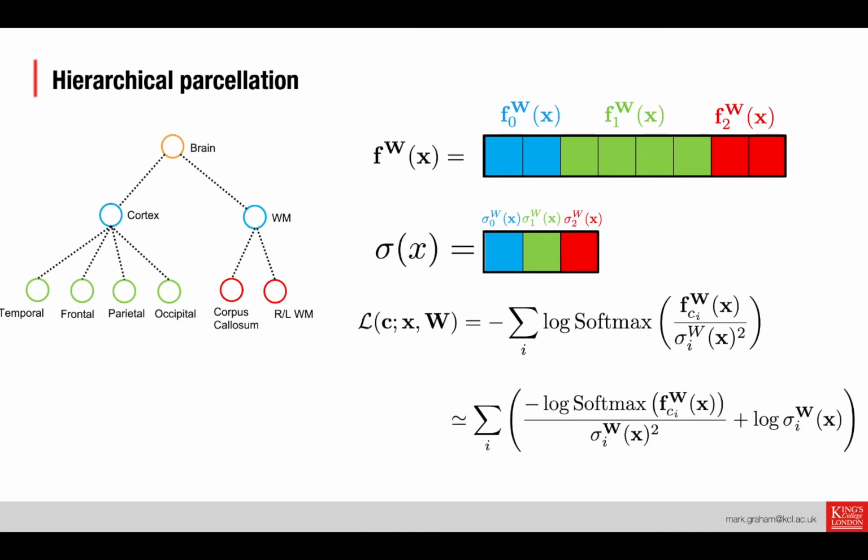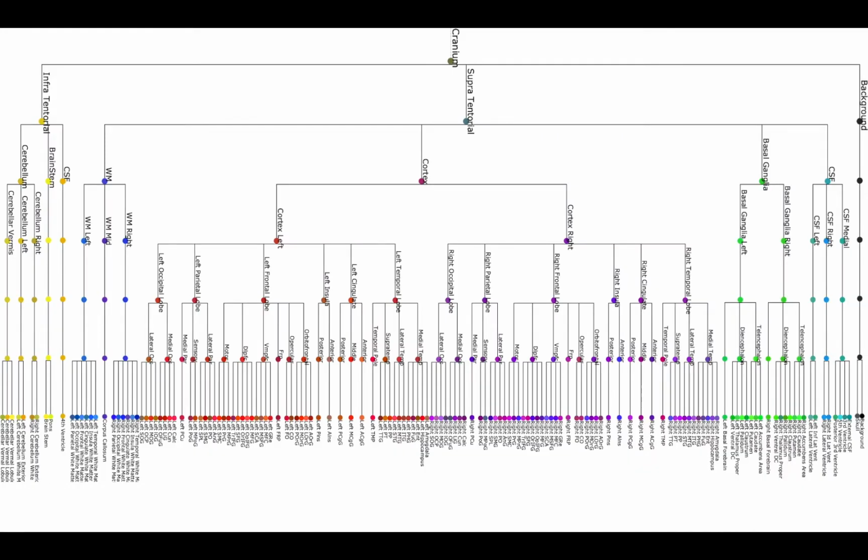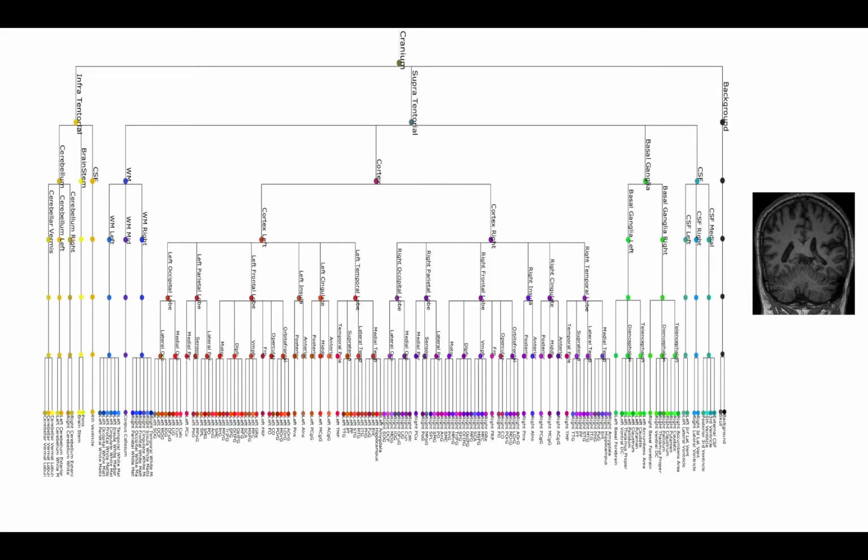So up to now, we've been discussing this toy example. In this work, we actually use this much larger hierarchy. It's inspired by the hierarchy in the 2012 MICCAI Grand Parcellation Challenge. There's 6 levels to this tree. If we look at this T1 on the right here, then we can explore these 6 levels. At the first level, we divide the brain into infratentorial, supratentorial, and background. And then at the next level, we look at the different tissue types, so cerebellum, brainstem, CSF, white matter, cortex, and basal ganglia. At the next level, we can divide our labels further into the left and right hemispheres.